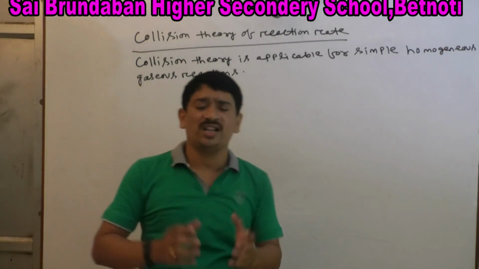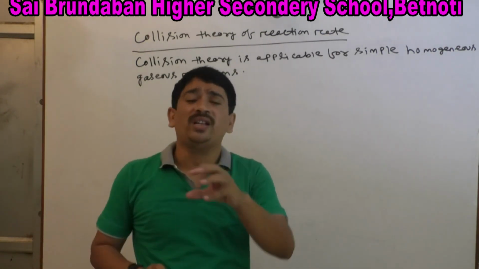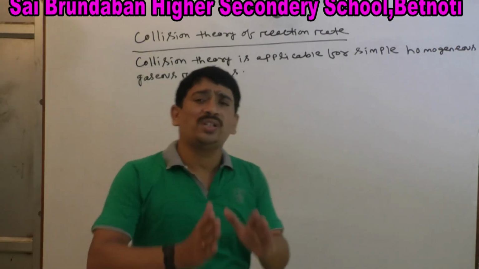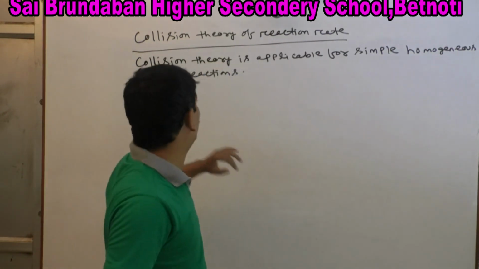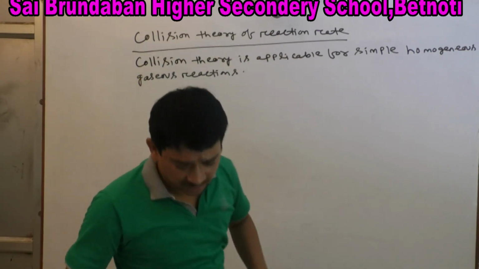What do you mean by homogeneous? Homogeneous means the reactant molecules will mix properly. That is a homogeneous mixture. A mixture which has uniform composition and identical properties throughout the mixture is called homogeneous. So collision theory is applicable for simple homogeneous gaseous reactions.